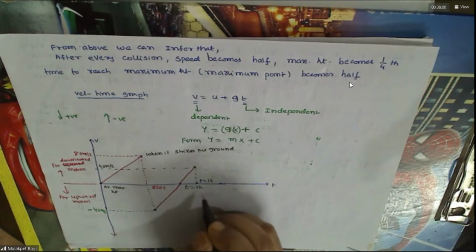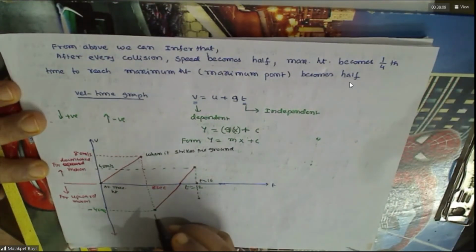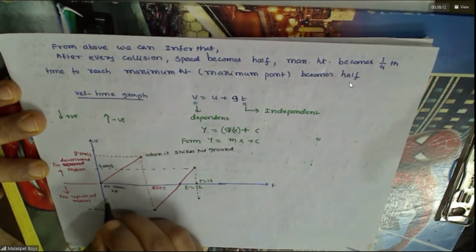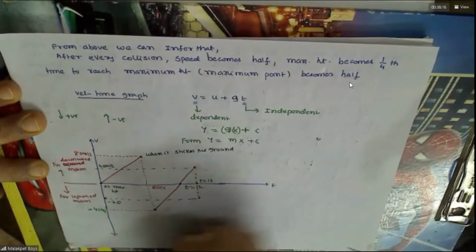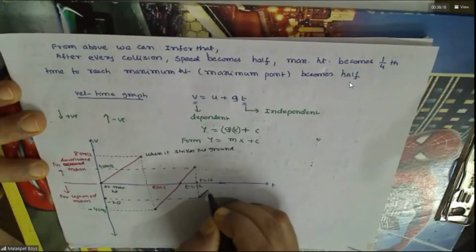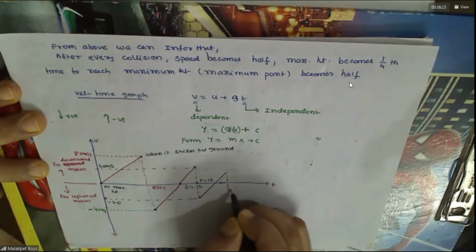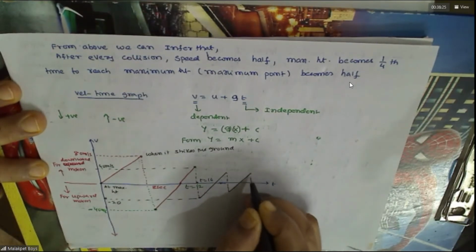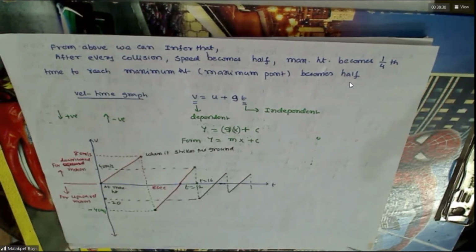Follow this. Again, after collision, what will happen? The speed gets reversed. Again, it becomes how much? Half of that. That is minus 20. Again, it rises like this. Again, it drops to half of this. Again, it rises. Again, it drops like this. So the graph will look like this. Understood this? Yes, sir.